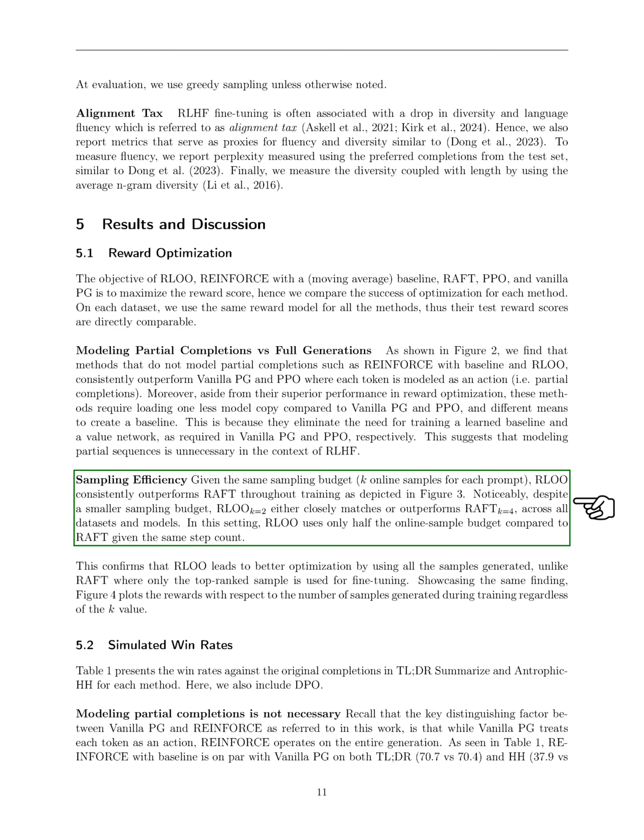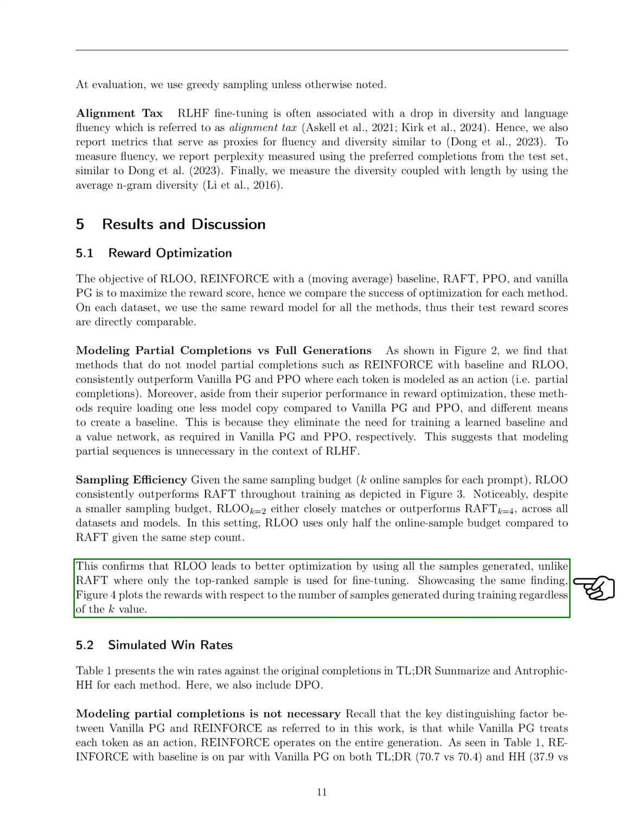Given the same number of online samples for each prompt, RLOO consistently outperforms RAFT during training. Interestingly, even with half the sampling budget, RLOO matches or even exceeds RAFT's performance across various datasets and models. This efficiency is highlighted by RLOO's ability to utilize all generated samples effectively, unlike RAFT, which only uses the top-ranked